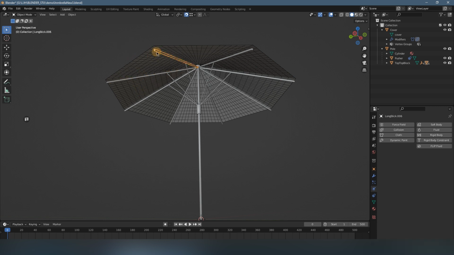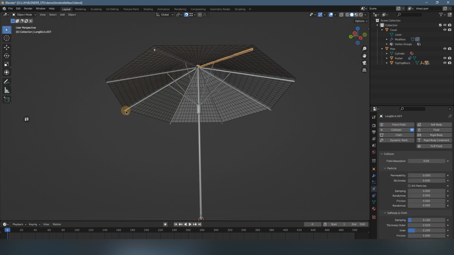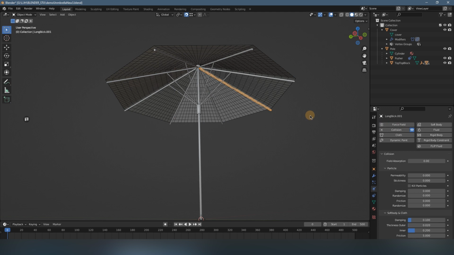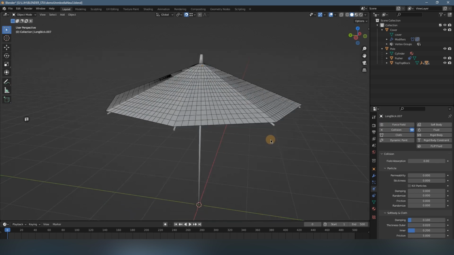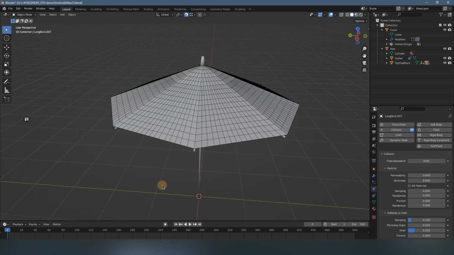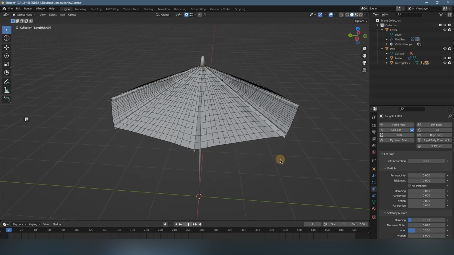If you know a way to add it to multiple objects in one click, please let me know. For now I have to give them one by one. So make sure everyone has a collision.